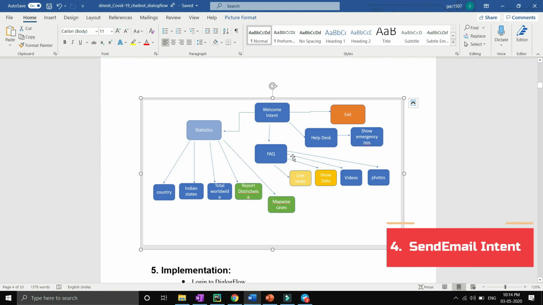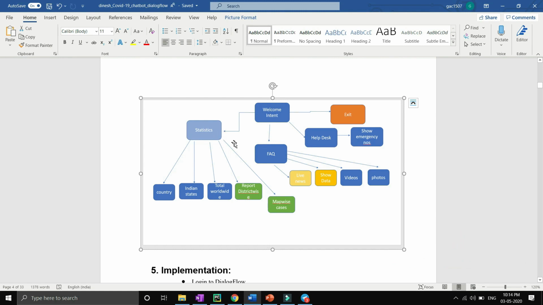The reason for discussing these three is that all the other intents will behave just like them. If you are able to understand the country or statistic intent, the welcome intent, and the FAQ intent, you will be able to make your own chatbot.